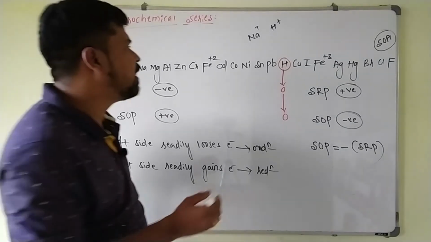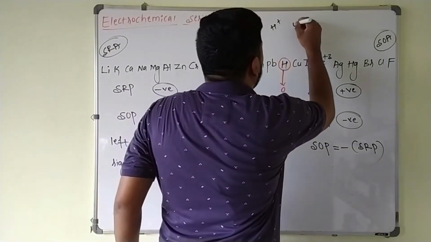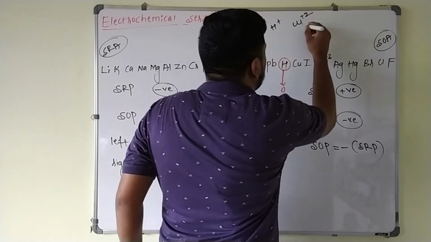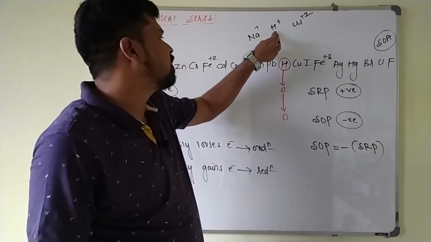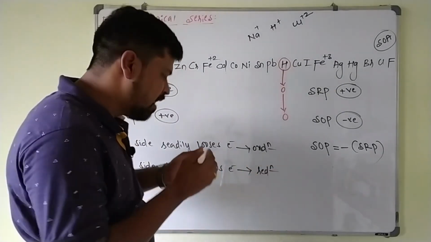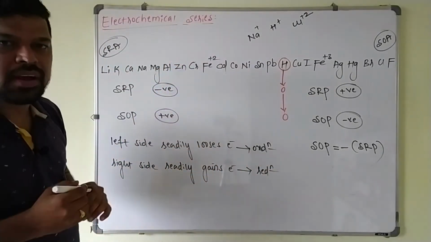Suppose you take the competition between the H plus ion and copper 2 plus ion. For copper, what happens? SRP value is more positive. Copper undergoes reduction and H plus ions will remain in the solution only. Like this, we have to use this electrochemical series.